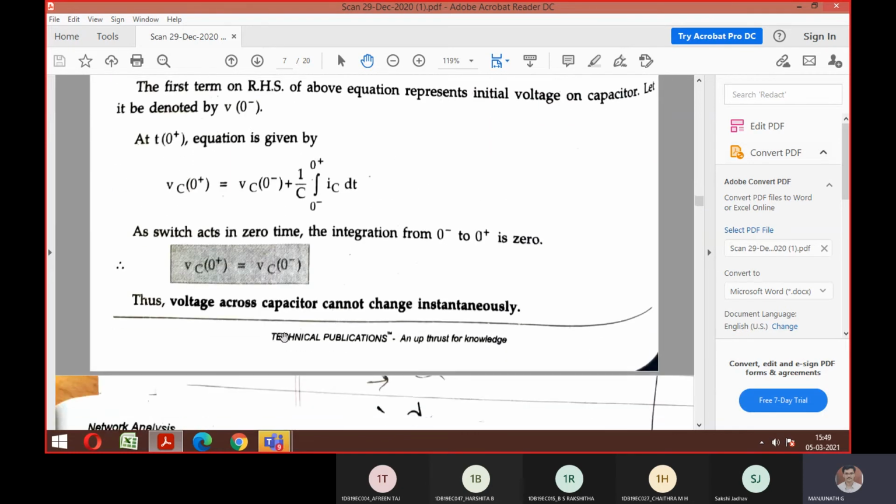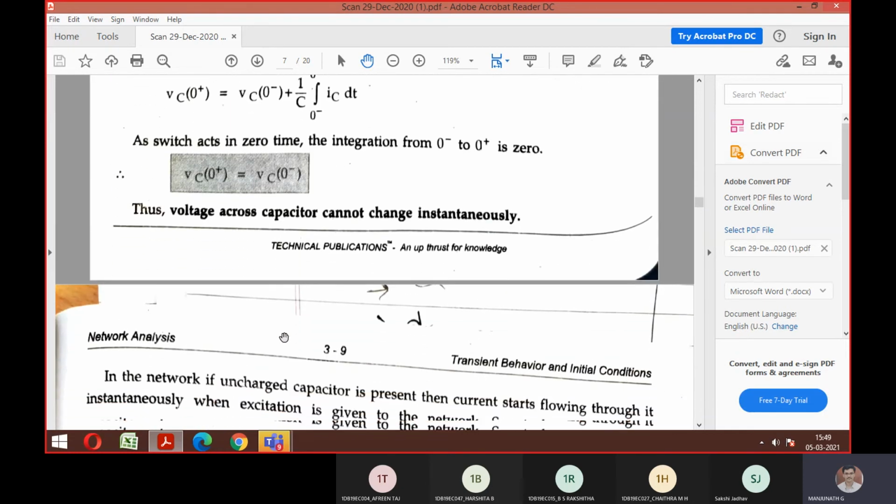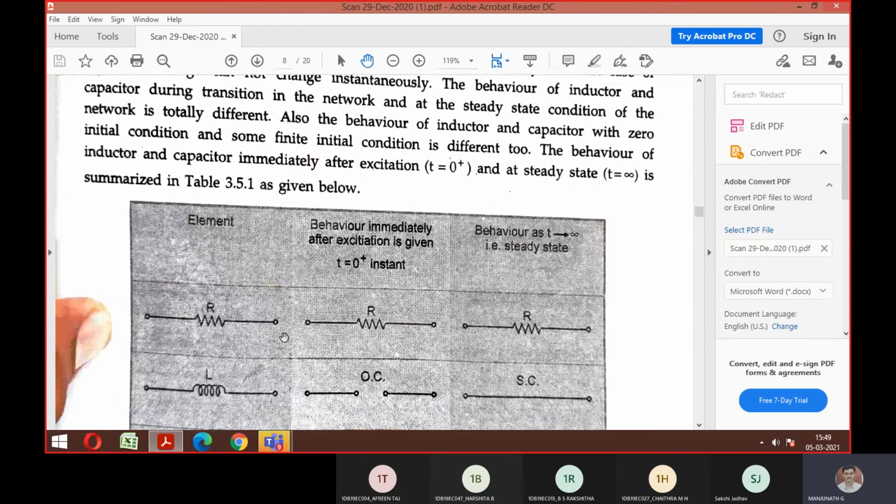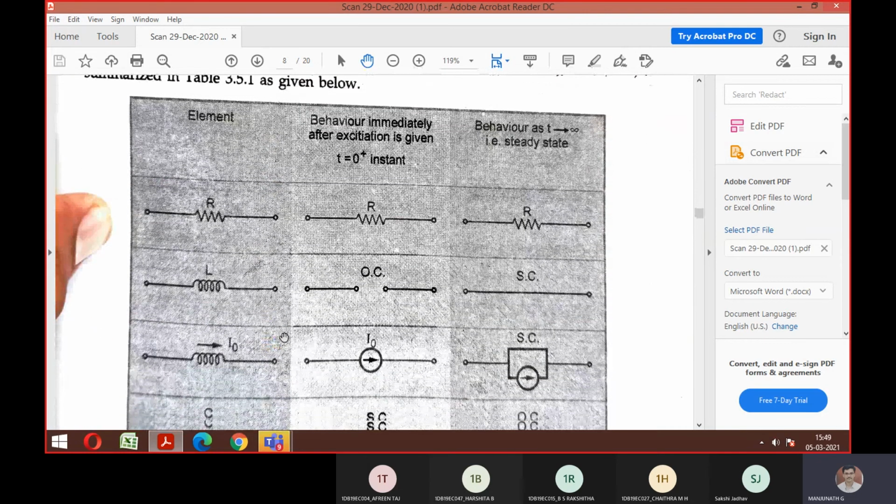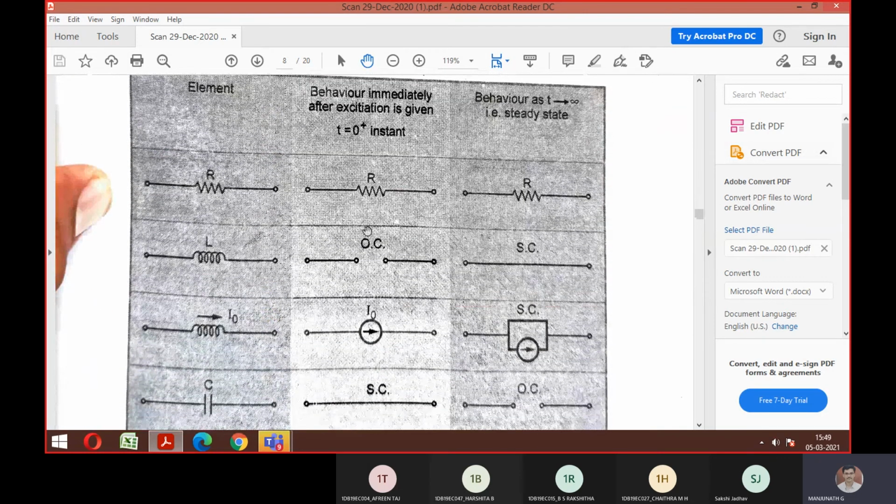If you know this much of the initial things, we can move straight to the derivation part. Before that, just have a quick overview here. If time is equal to 0, there is no difference in the resistance R. It remains R only at time equal to 0 or time equal to infinity.